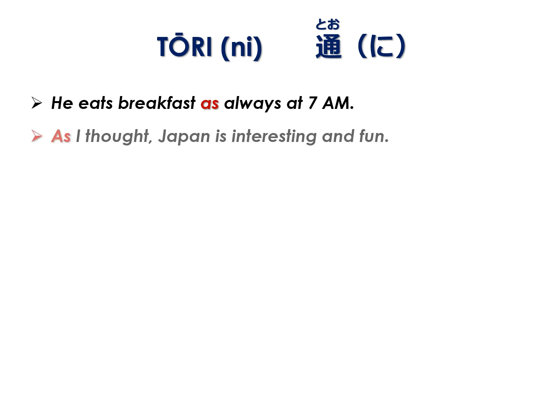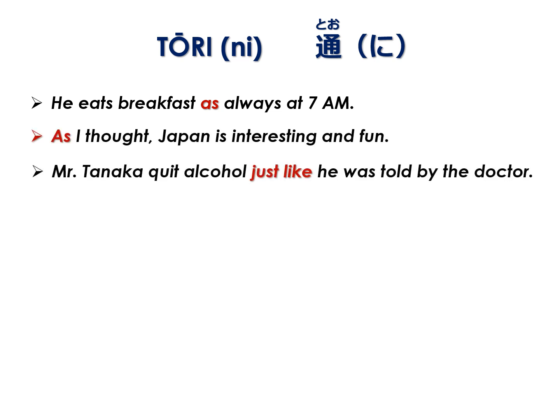Consider the following sentences. He eats breakfast as always at 7 a.m. As I thought, Japan is interesting and fun. Mr. Tanaka quit alcohol just like he was told to by the doctor. In these sentences, the words as and like are expressed in Japanese by the pseudonoun Tōri, which means like, same, and as.